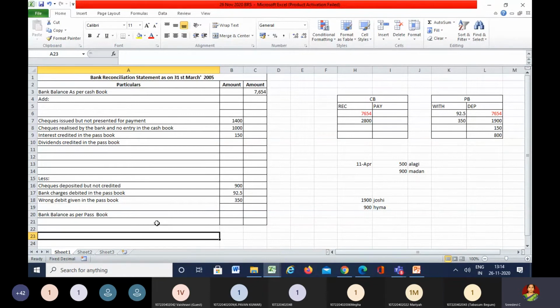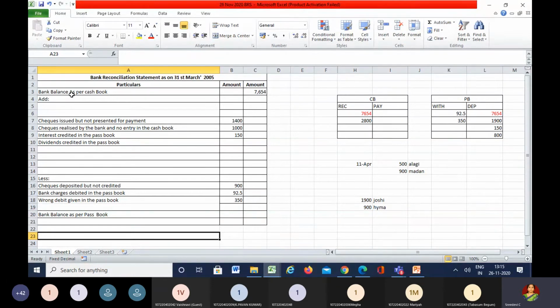Now, on 31st of March 2006, a trader compared his passbook with his cashbook and found that all items agreed except the following. Just look into the last paragraph, because unless you get to know which book balance is being given, you cannot start preparing a bank reconciliation statement. So first we need to understand what is a book balance. The trader's cash book shows an overdraft on 31st of March 2006.